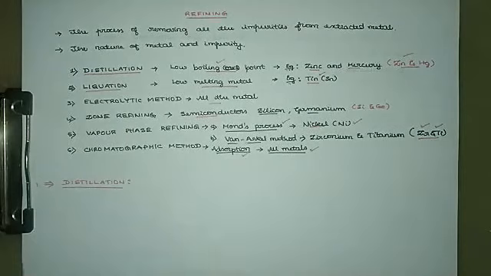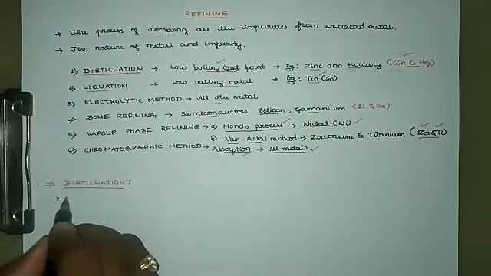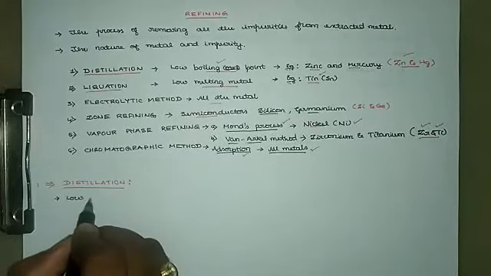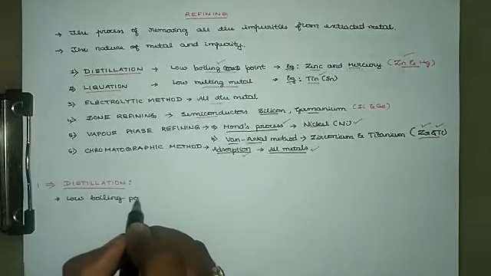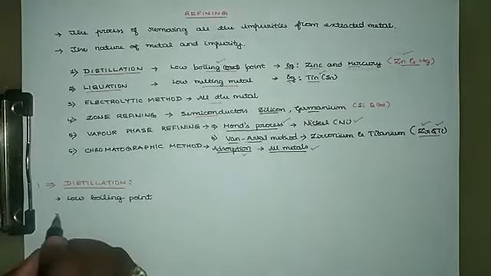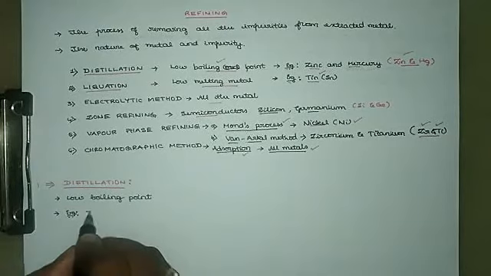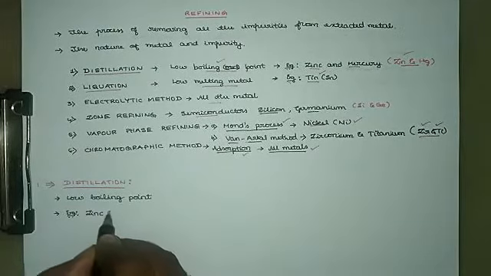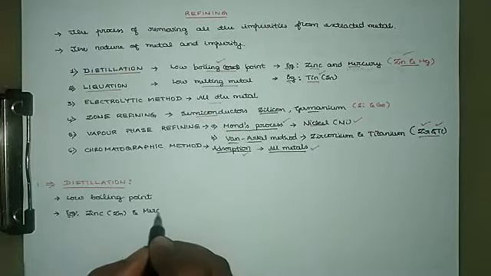As discussed in brief, the distillation method of refining is used for metals with low boiling point. Those metals which possess low boiling point can be easily refined through the distillation technique. The important examples you can remember are zinc and mercury.